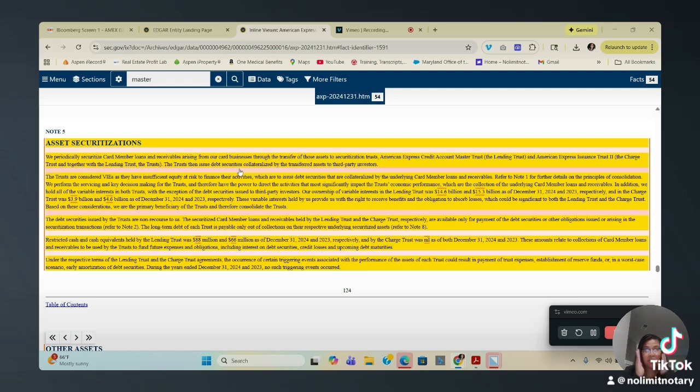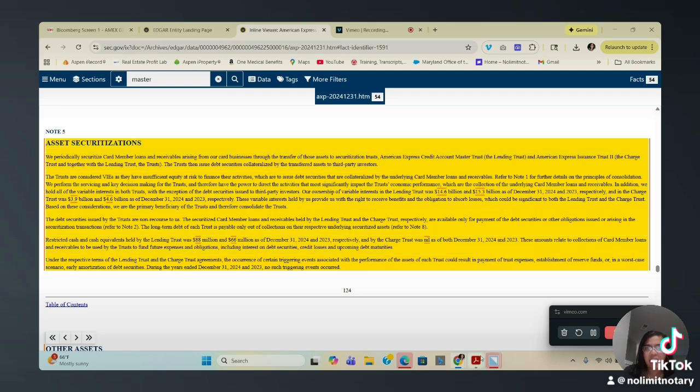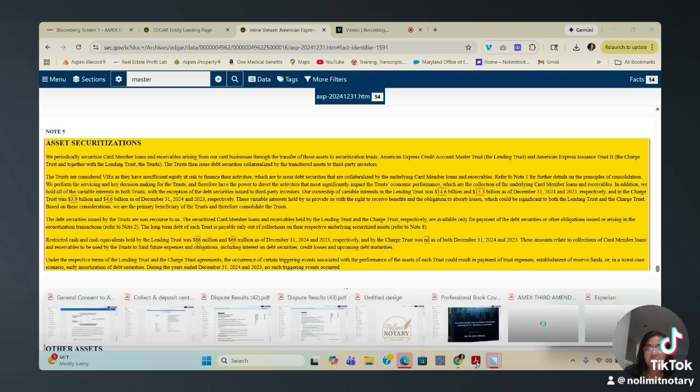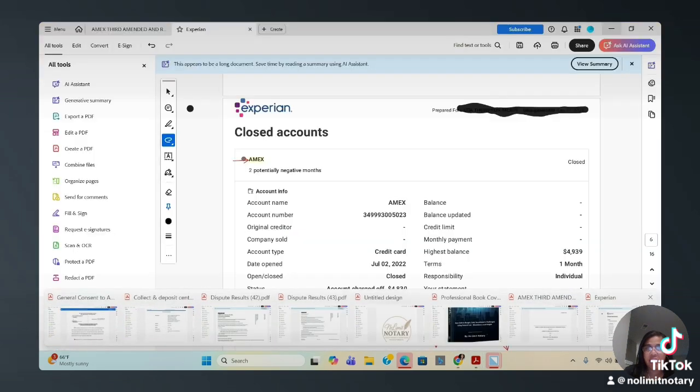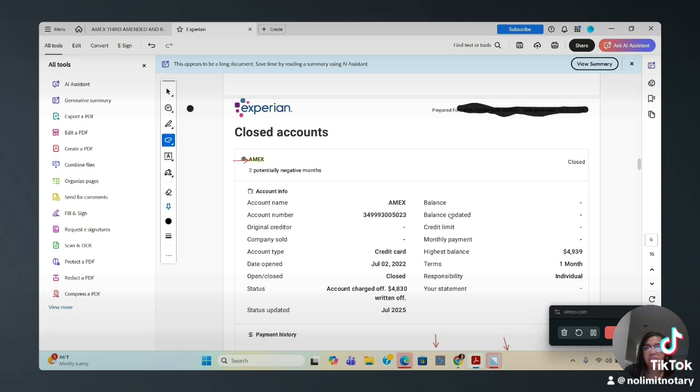So let's talk about the credit report, right? I think I put it up on here. Let me see. I believe, let me check it out. See if I did. Here it is right here. So, all right, here's something right here.